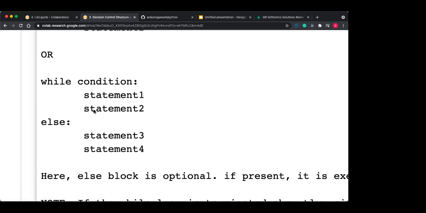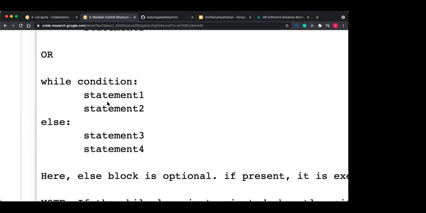But suppose the condition is true, but meanwhile in the statements you have written a break statement. If that break is executed, then else is not executed. Else is only executed after the condition is false. Suppose in the while block you have put a statement like: if a second condition is true, then execute break.